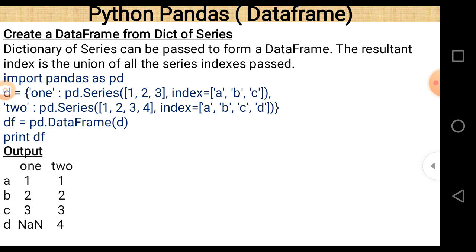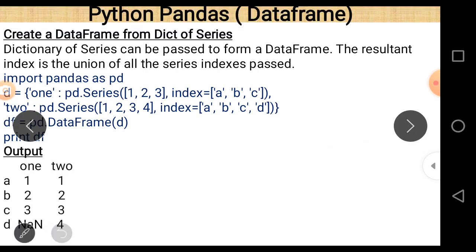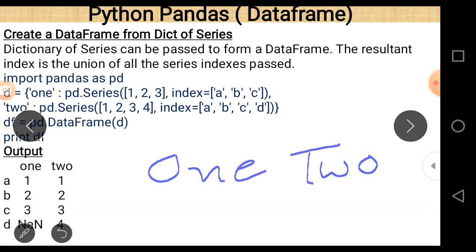There is an output after the execution of the program. This is the output. Here column names are 1 and 2, and why 1 and 2? Because these are the keys of the dictionary, and the data values corresponding to these are 1 2 3 and 1 2 3 4.